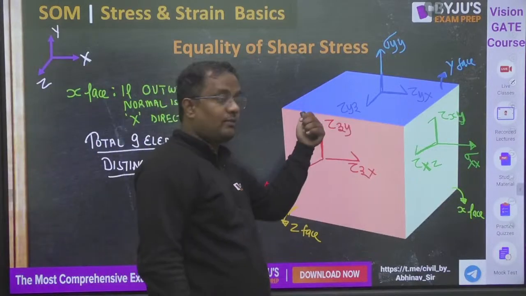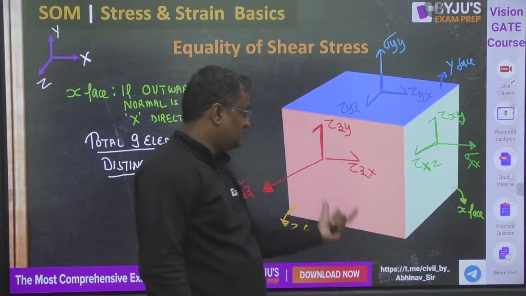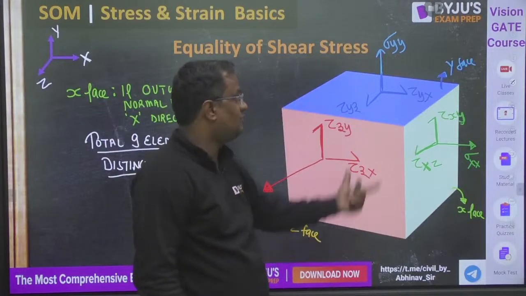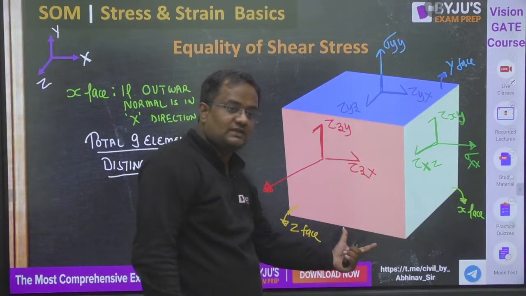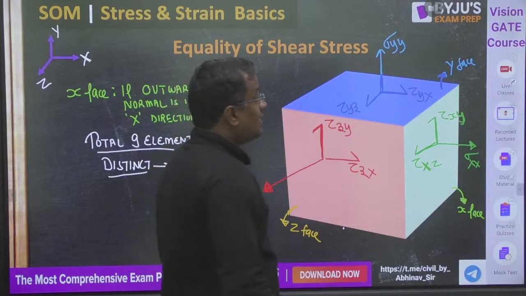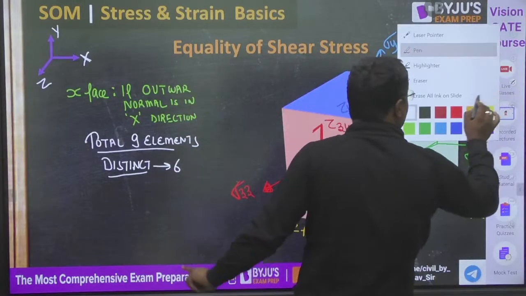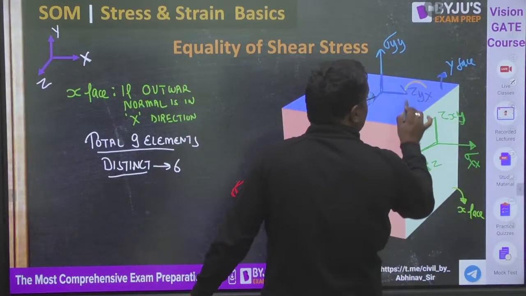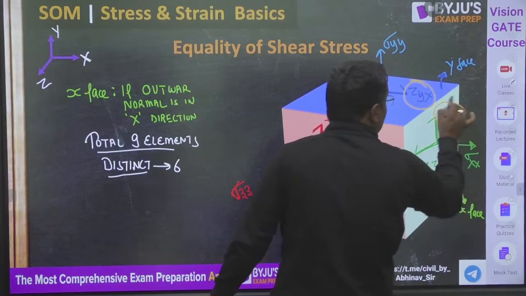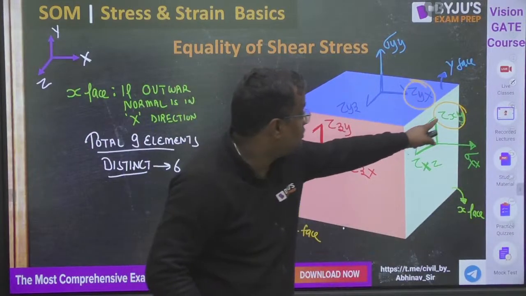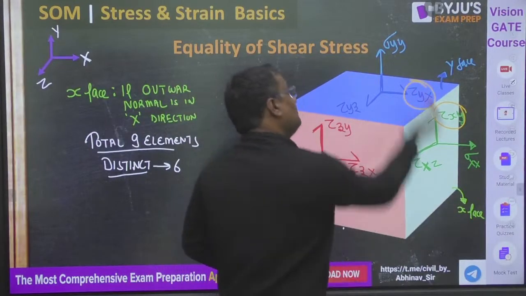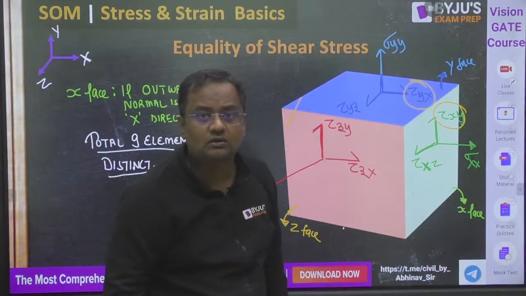If you are asking, sir, what about the negative x face, the backward face, the bottom face? Guys, for equilibrium it has to be the same. Whatever is on this face, at the bottom face it has to be the same. Adjacent shear stresses are equal due to moment equilibrium. This and this have to be equal. If this is more than this, then there will be a clockwise rotation of this block.